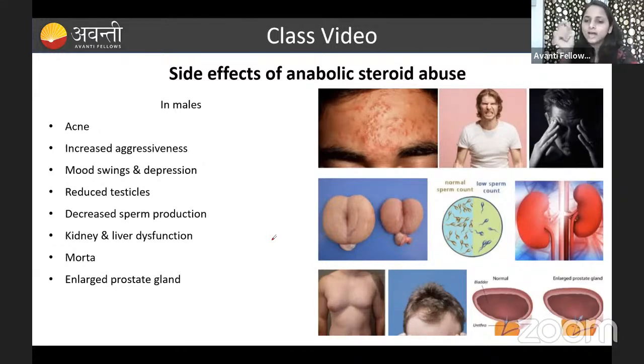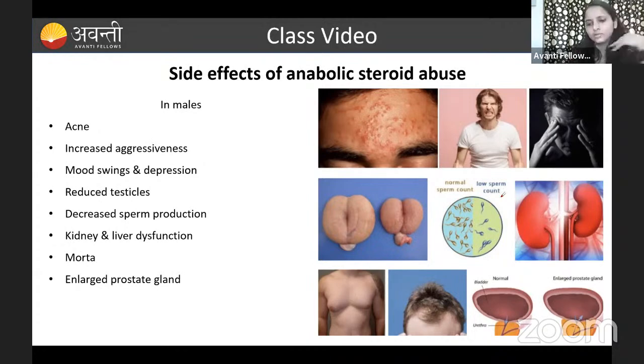Obviously, you know that the sex hormones are all steroidal hormones. Obviously, it is going to affect the sexual behavior and the reproductive organs, right? Okay, so let us see one by one what the side effects of the anabolic drugs are. Okay, fine. So the first one is acne. If the person is taking anabolic drugs, he can show acne and pimples on the face because the hormone is increased, and increased aggressiveness.